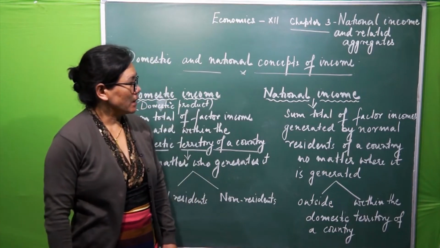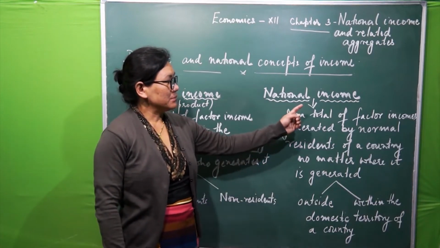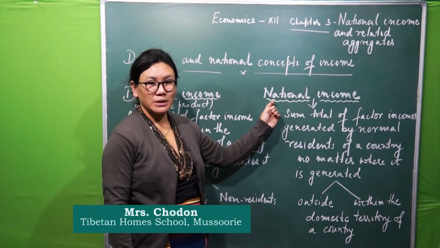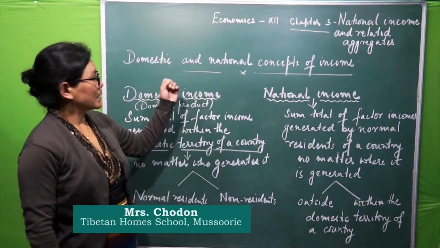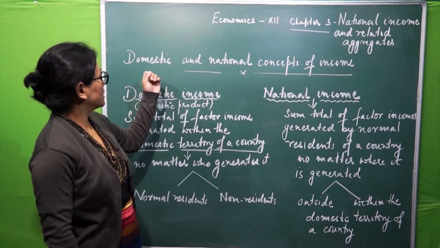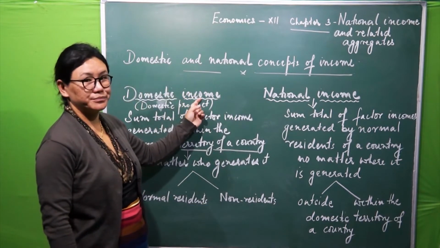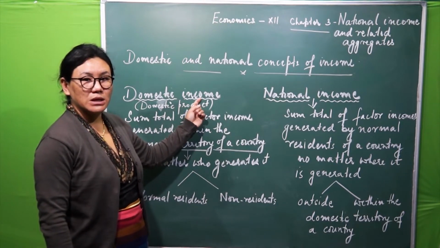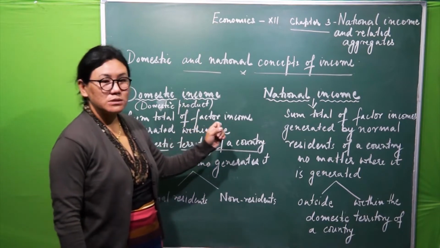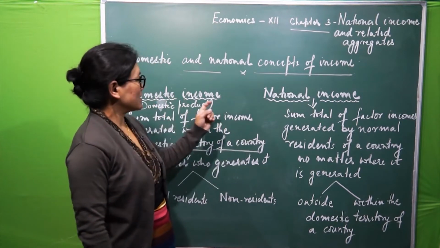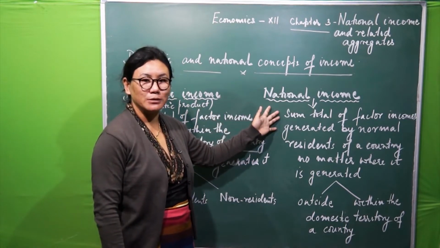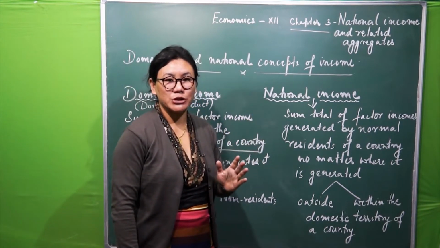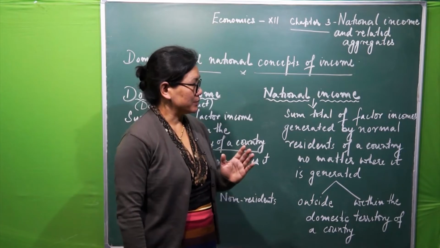So we have discussed the national income concept in detail. Now next one will be the concept of domestic income. And also we will see what is the difference between domestic income as well as national income. Now a bit of recapitulation of national income.